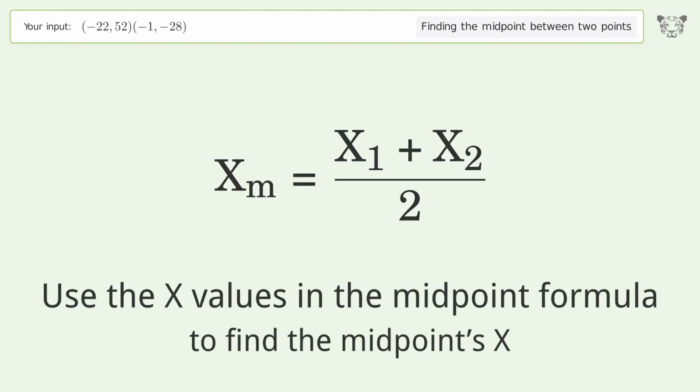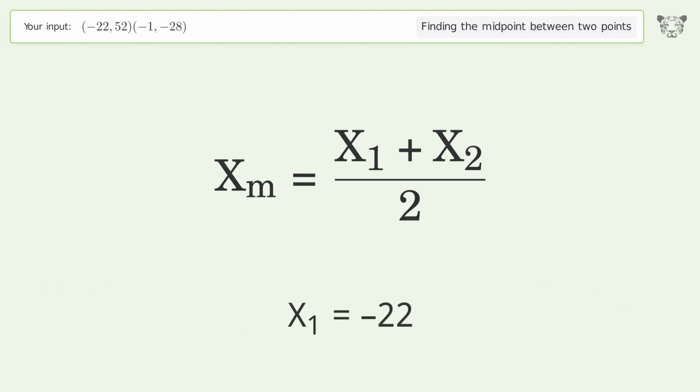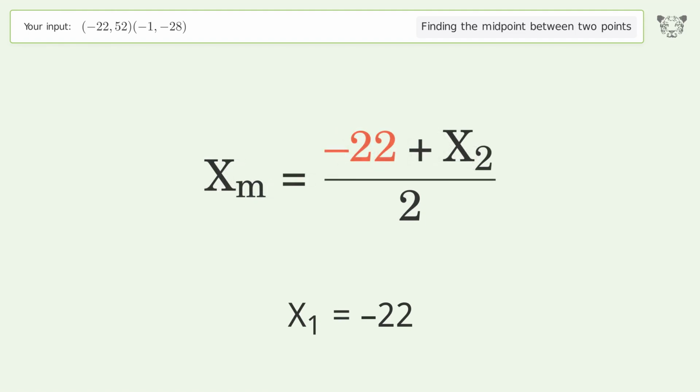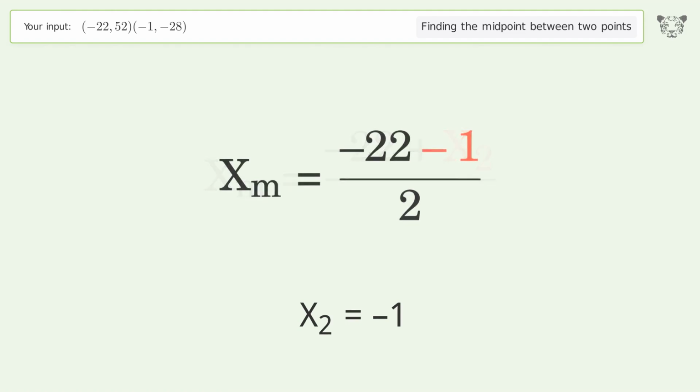Use the x values in the midpoint formula to find the midpoint's x. x1 equals negative 22. x2 equals negative 1. Simplify the arithmetic.